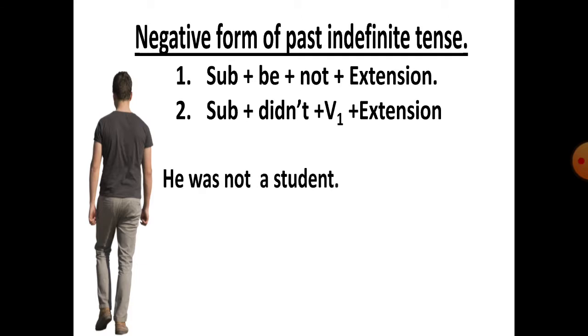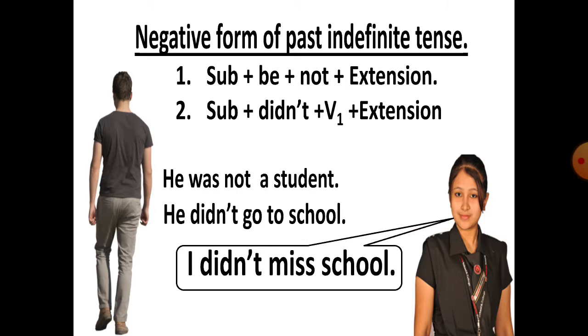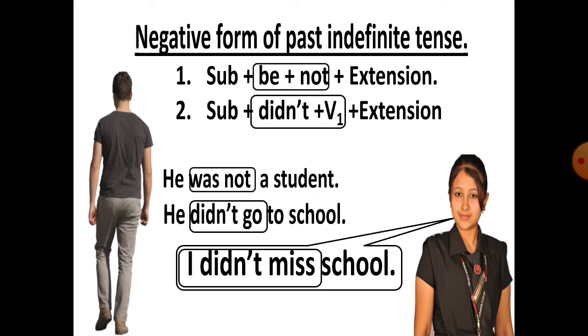Here are some examples of these two types of structure. Look, he was not a student. He didn't go to school. First one is the example of structure 1. Second one is the example of structure 2. And the third one, same, structure number 2. Look, be plus not, was is the verb. Didn't plus verb 1, did not go, didn't miss.